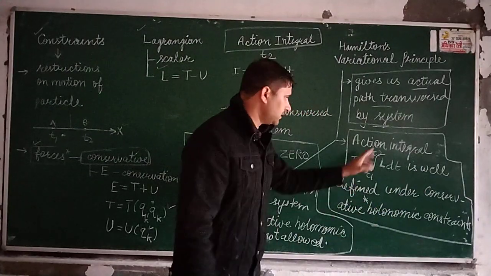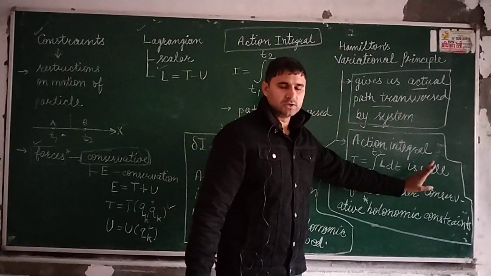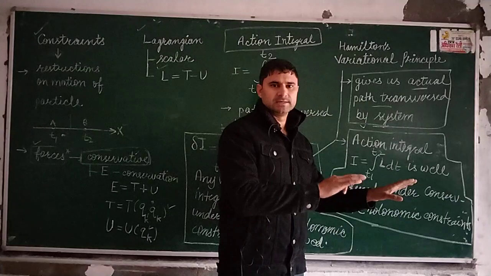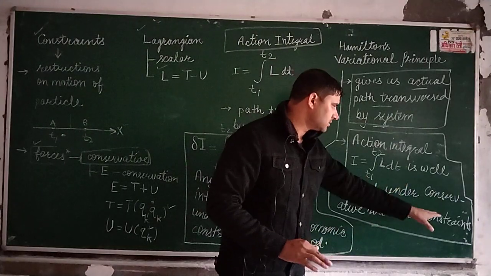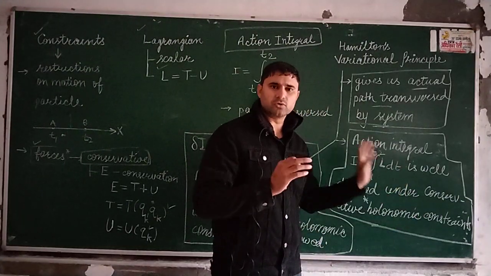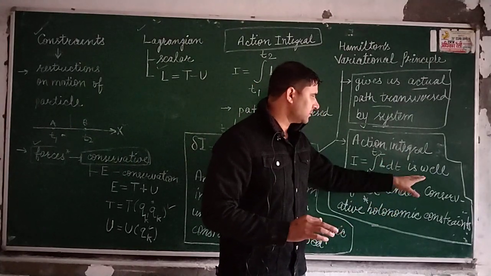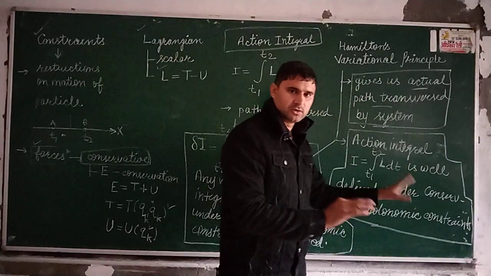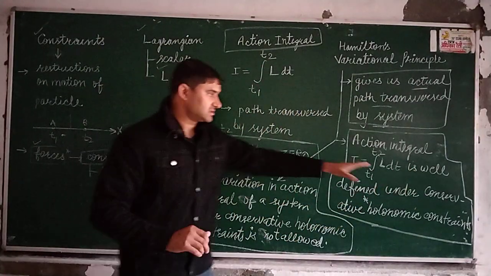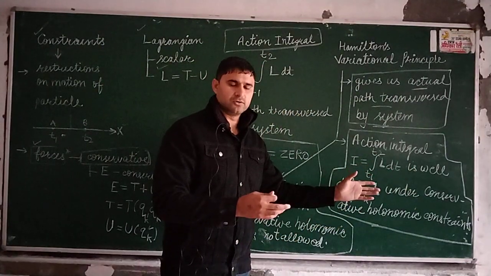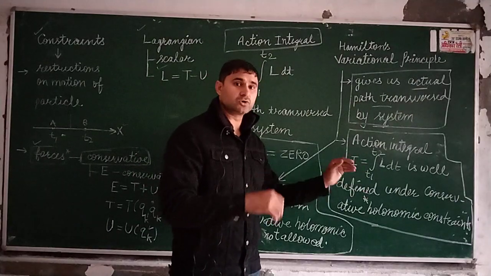And if the path is well defined, it will be a specific path because it is under holonomic constraints, because the path or motion of the system is restricted. It means this is a well defined or specific path, and any other path is not allowed.